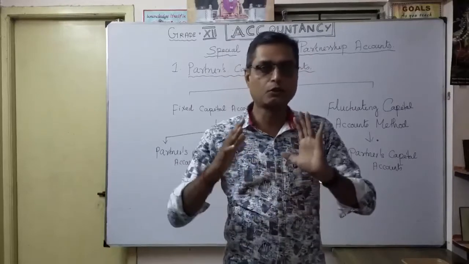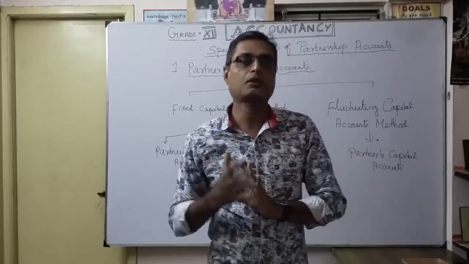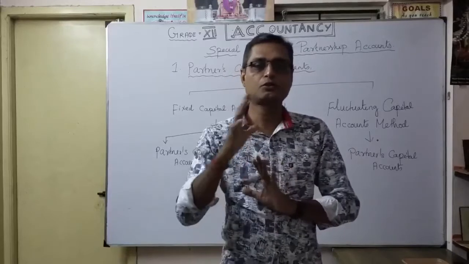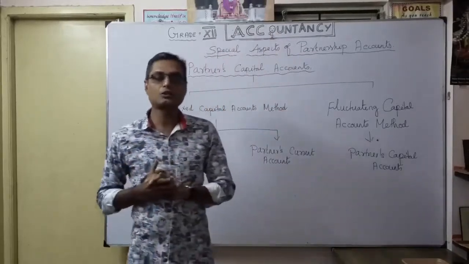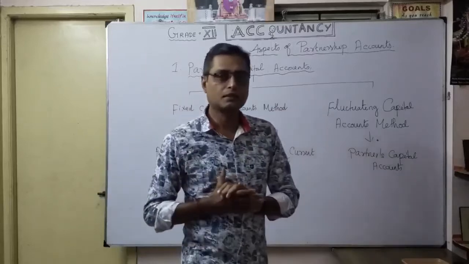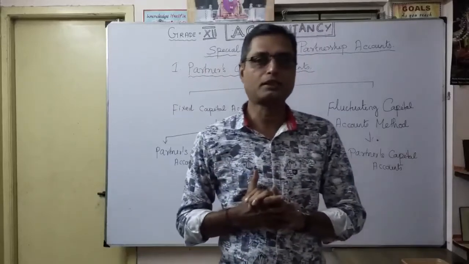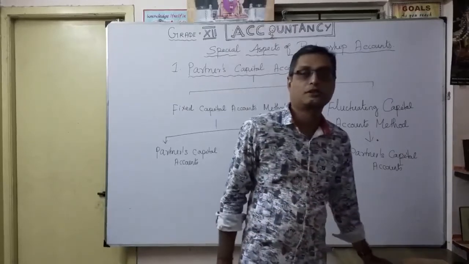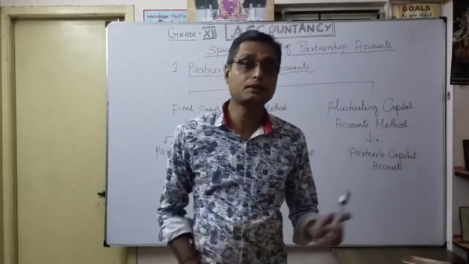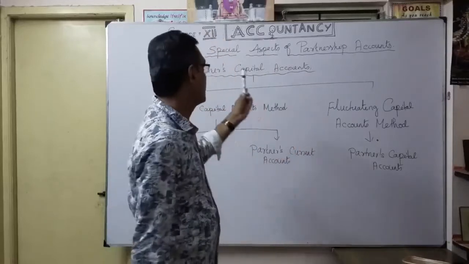That's why we show partners' capital accounts. Suppose there are 3 partners, we show 3 partners' capital accounts, according to how they share their profits, salary, commission and so on.